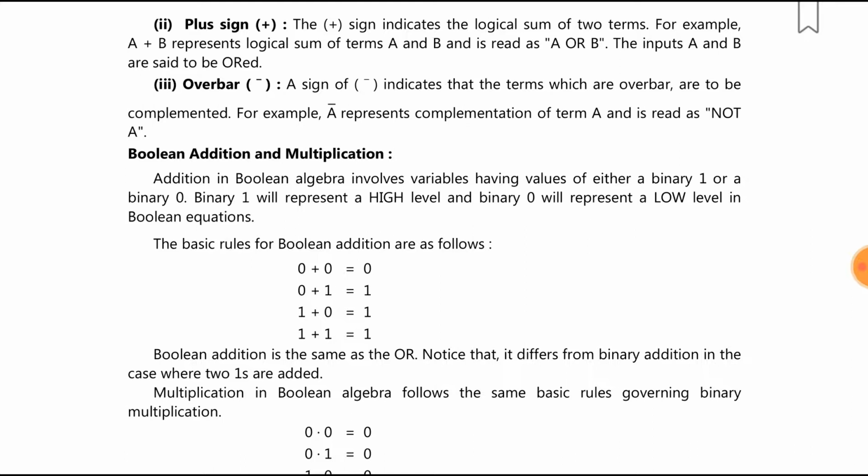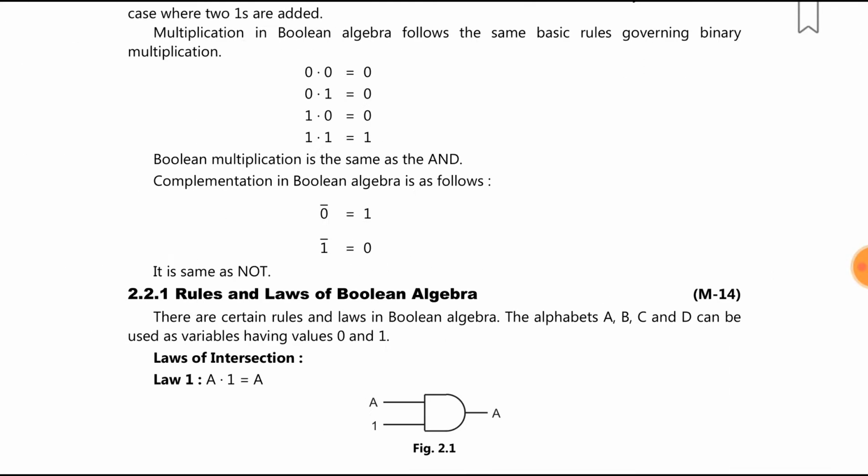Now multiplication in Boolean algebra follows the same basic rules governing binary multiplication. So 0 into 0 is 0, 0 into 1 is 0, 1 into 0 is 0, 1 into 1 is 1. So Boolean multiplication is the same as the AND. Now the complementation in Boolean algebra is as follows. 0 bar is 1, 1 bar is 0. It is the same as NOT.